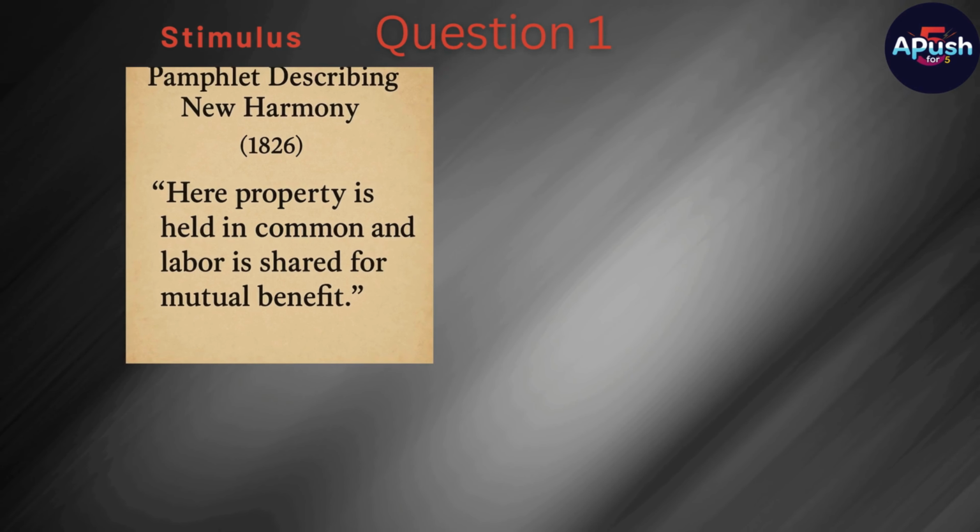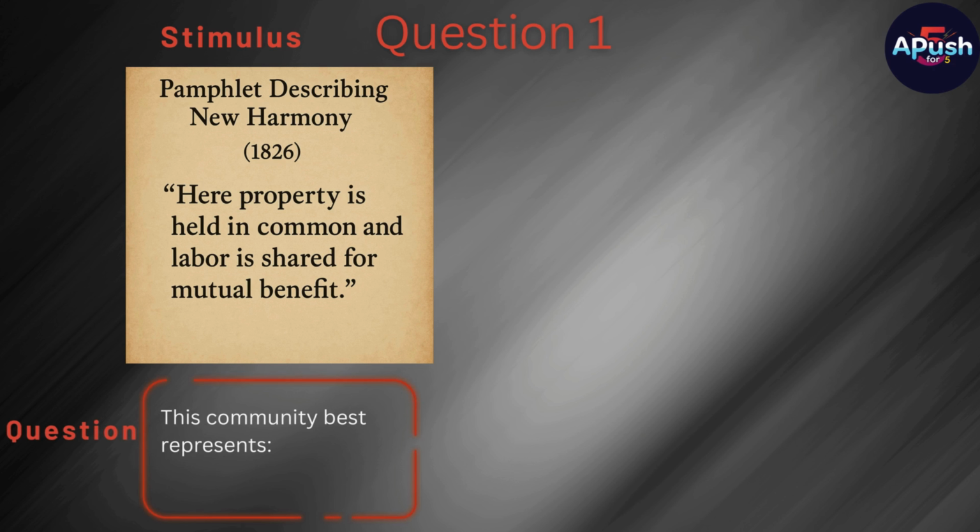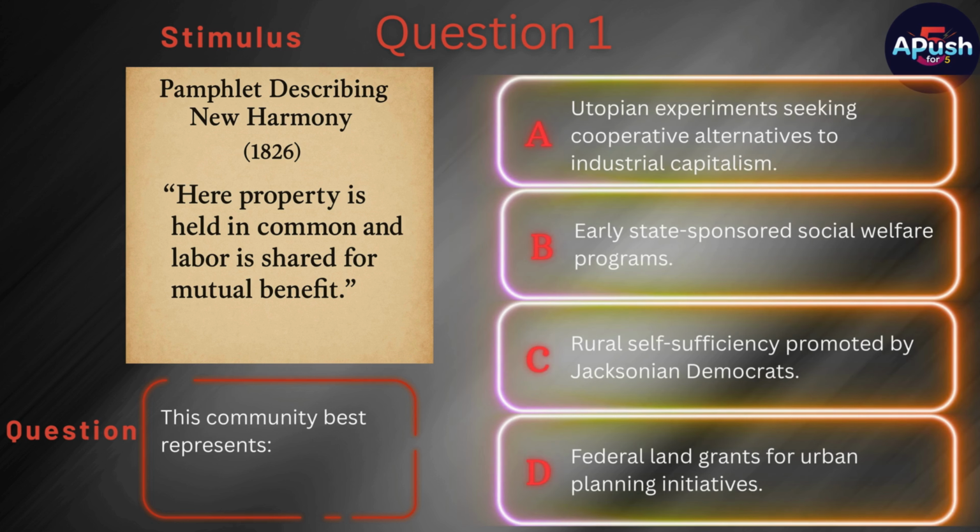Question 1. Stimulus. Pamphlet describing New Harmony, 1826. Here property is held in common and labor is shared for mutual benefit. Question. This community best represents A. Utopian experiment seeking cooperative alternatives to industrial capitalism.